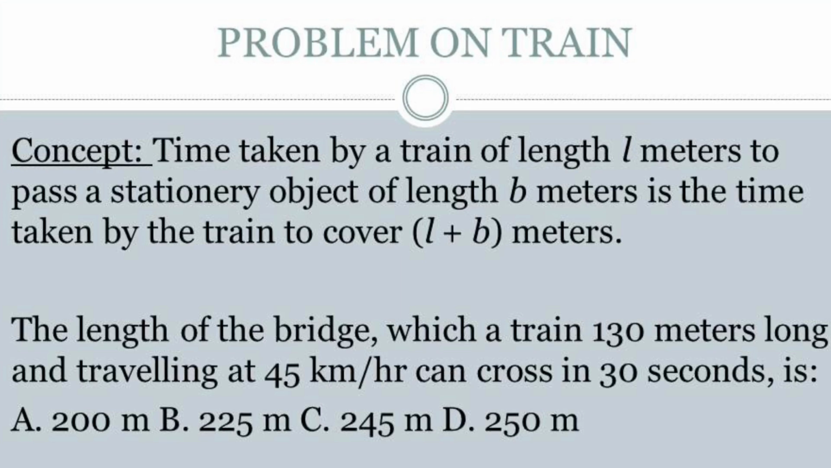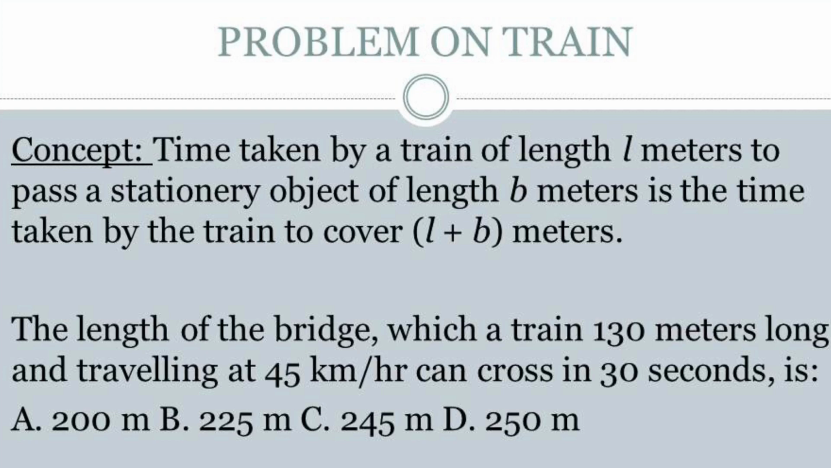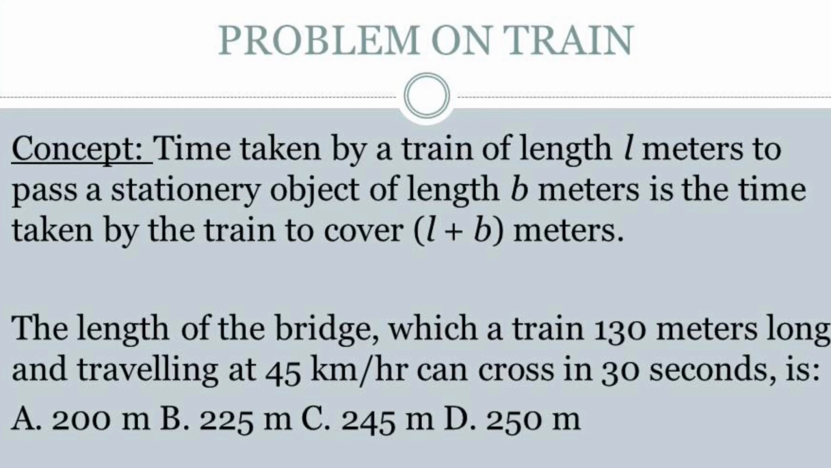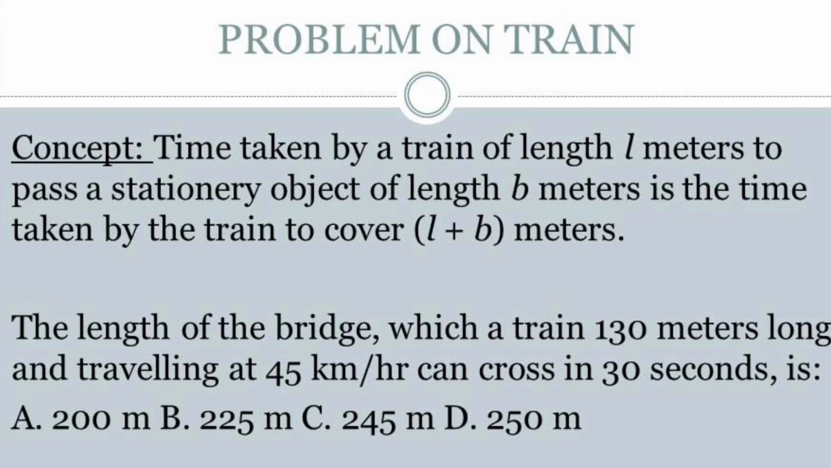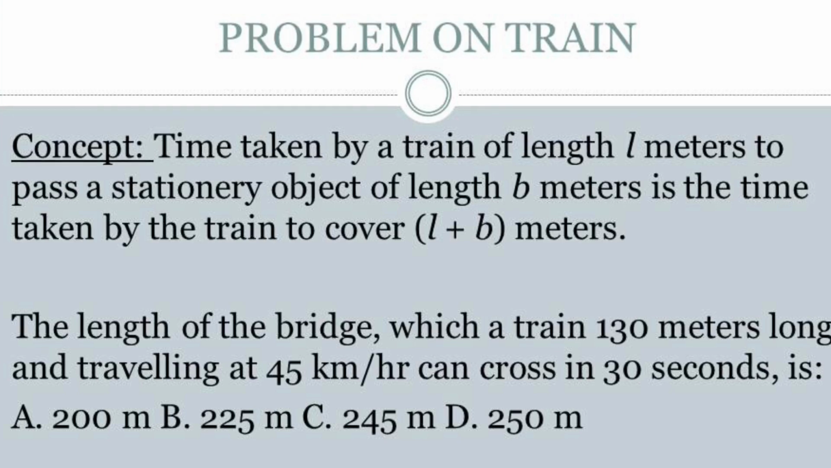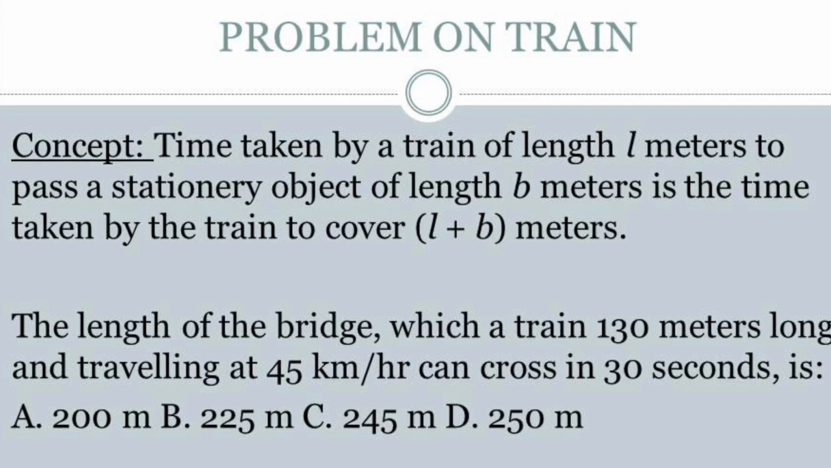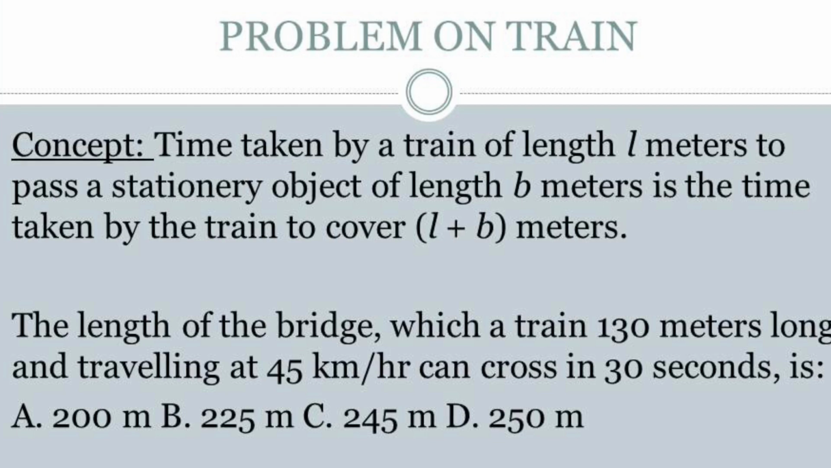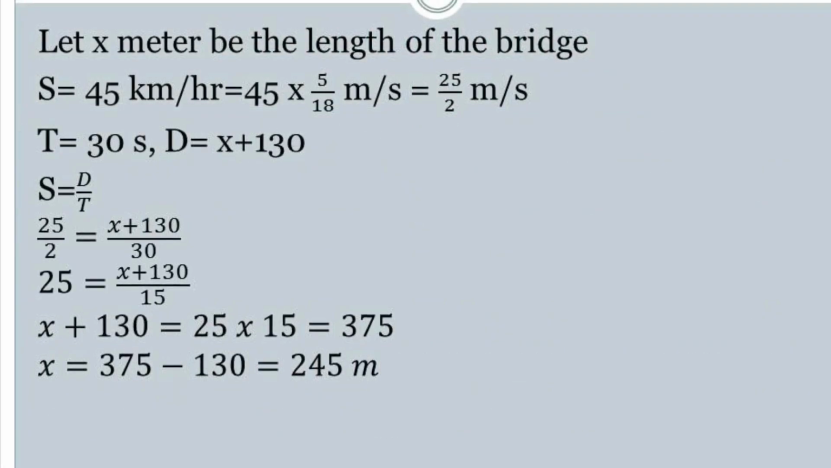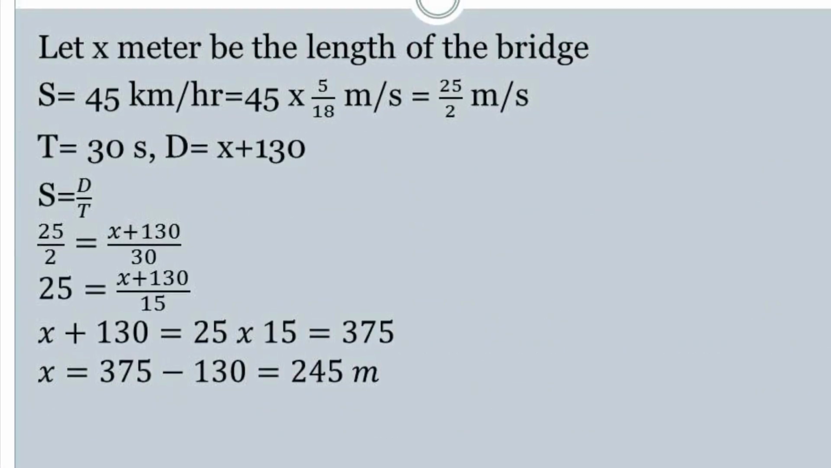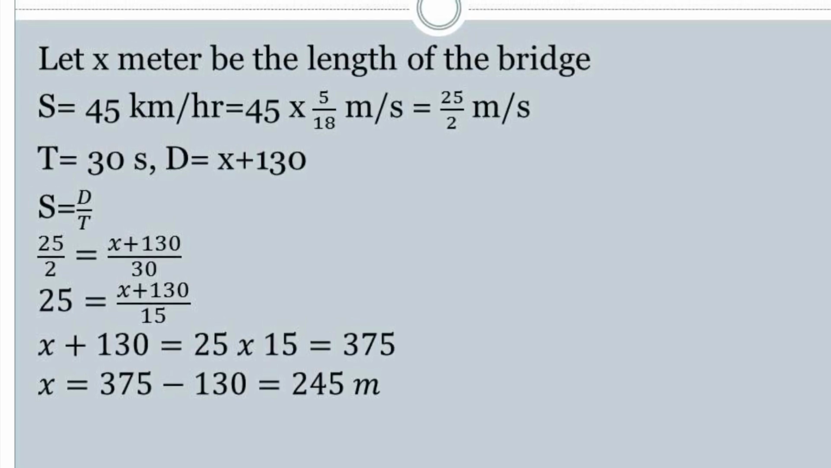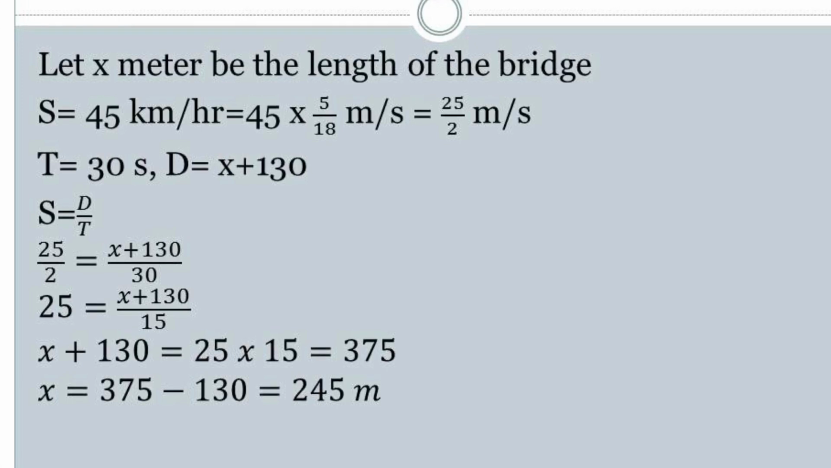The next type of problem is: the length of the bridge which a train 130 meters long and traveling at 45 km per hour can cross in 30 seconds is option A 200 meter, option B 225 meter, option C 245 meter, option D 250 meter. So here the answers are given in meter. So we have to find the length of the bridge. So let x meter be the length of the bridge.